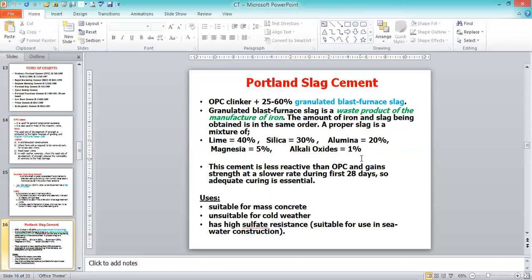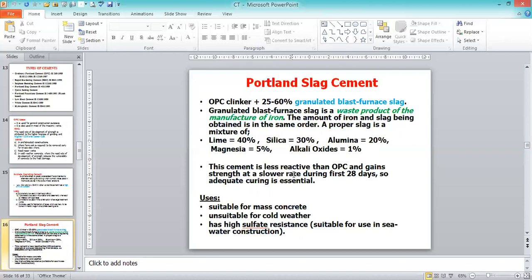This is the iron slag, combined with iron impurities. Iron impurities are called slag, and this is obtained from the manufacturing of iron in the industries. Then we add it with the OPC clinker and manufacture the cement, which is called Portland slag cement.